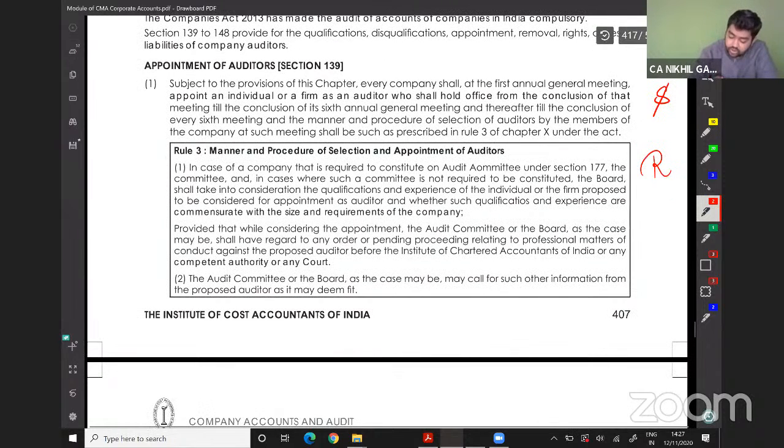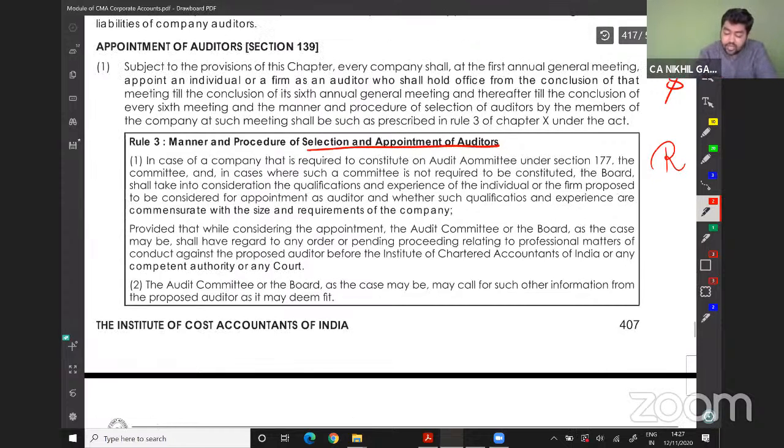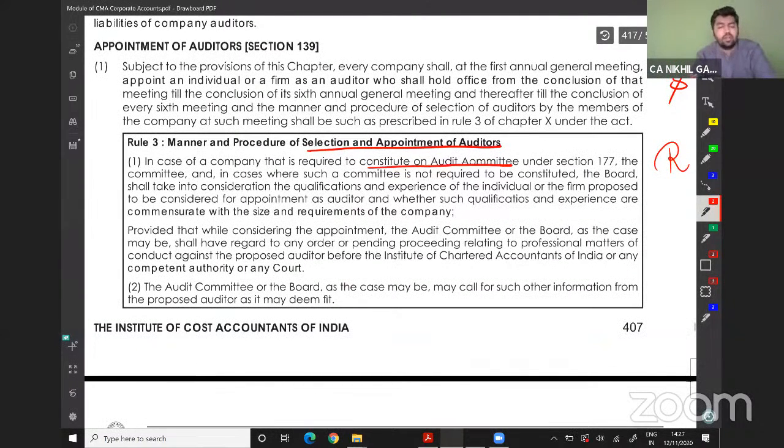Manner and procedure of selection and appointment of auditor. In case of a company that is required to constitute an audit committee under section 177, the committee, and in case where such committee is not required to be constituted, the board, shall take into consideration the qualification and experience of an individual or firm proposed to be considered for appointment as an auditor, and whether such qualification and experience are commensurate with the size and requirement of the company.